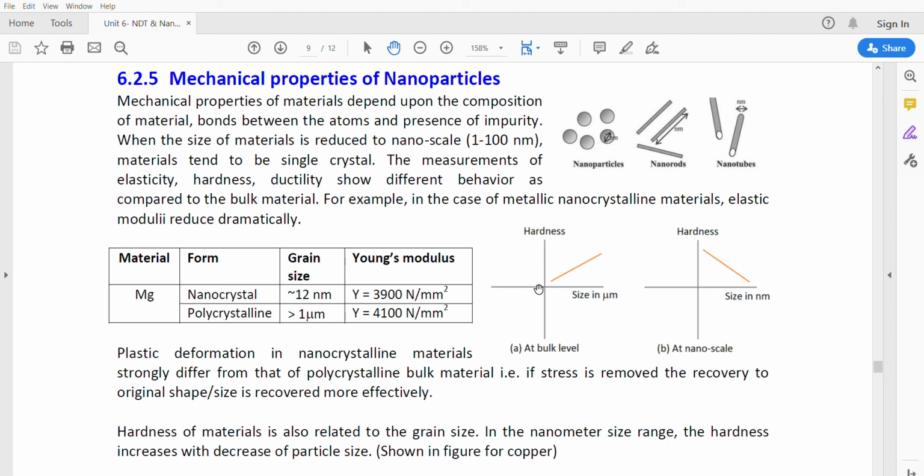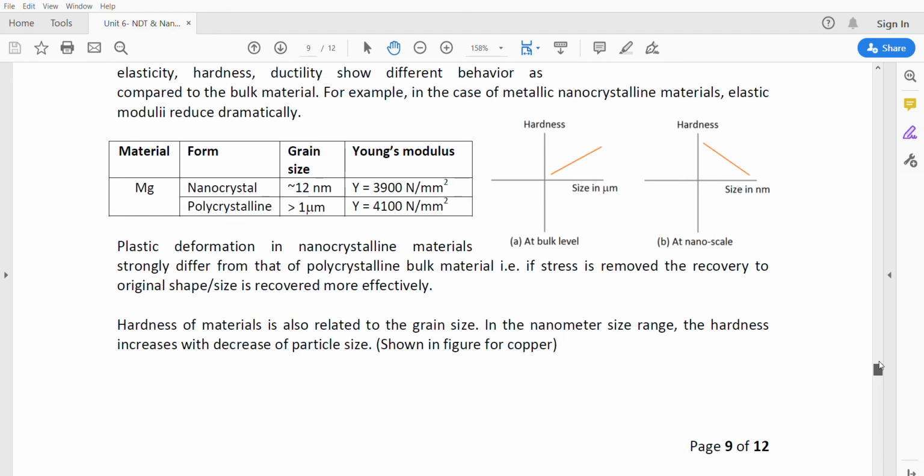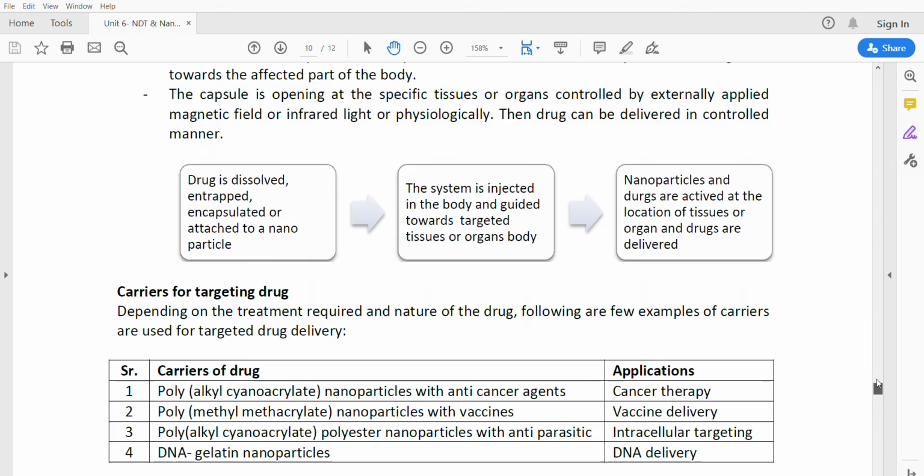We can see here that as the size in micrometers, the hardness slowly increases. As the size goes into nanometers, the hardness is higher. These materials are harder compared to the bulk materials. Hardness of a material is also related to the grain size, meaning particle size. In the nanometer size range, hardness increases with decrease in particle size. Nanomaterials are stronger and harder compared to bulk materials.